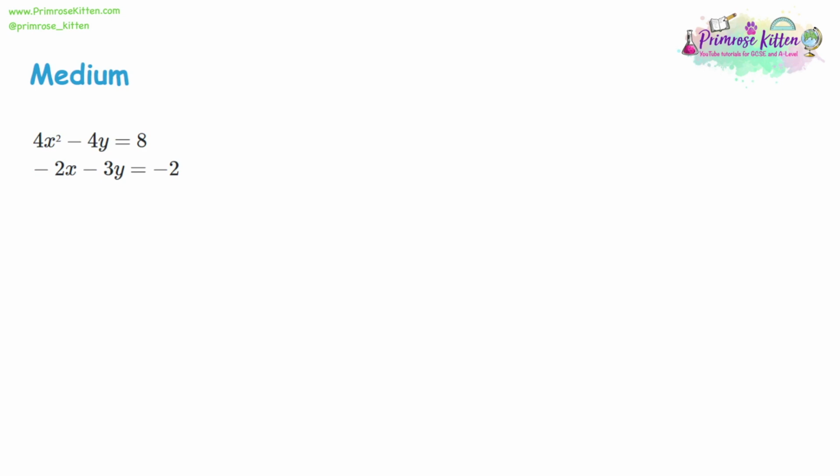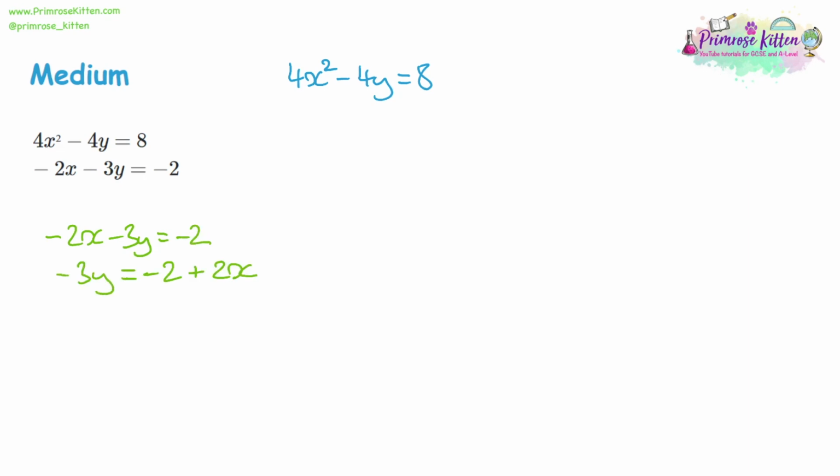Now we'll do the last one by substitution. So we'll take our 4x squared minus 4y equals 8. And we're going to make the next one be y equals to something. So taking the bottom equation, -2x minus 3y equals -2. Let's add 2x to both sides and divide both sides by -3. That gives us y is equal to, so -2 divided by -3 will give us a positive 2/3. And 2x divided by -3 is going to give us a negative 2/3 of x.